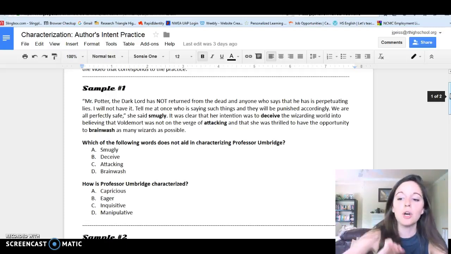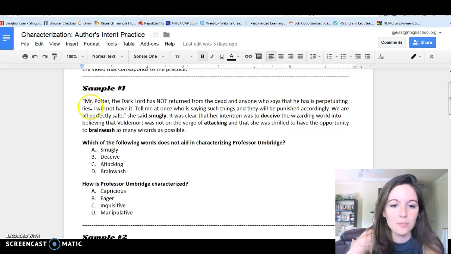Okay, so let's review. Here we have the excerpt: "Mr. Potter, the Dark Lord has not returned from the dead, and anyone who says that he has is perpetuating lies. I will not have it. Tell me at once who is saying such things, and they will be punished accordingly. We are all perfectly safe," she said smugly. It was clear that her intention was to deceive the wizarding world into believing that Voldemort was not on the verge of attacking and that she was thrilled to have the opportunity to brainwash as many wizards as possible.